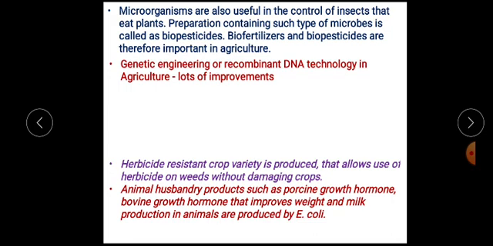Several animal husbandry products have been produced by using genetic engineering technology, such as porcine growth hormone and bovine growth hormone, that improve the weight and milk production in animals. These are produced by recombinant E. coli, that is, genetically engineered E. coli.